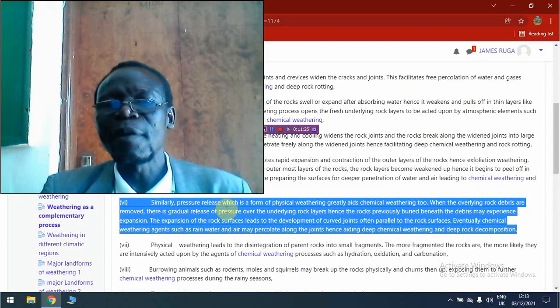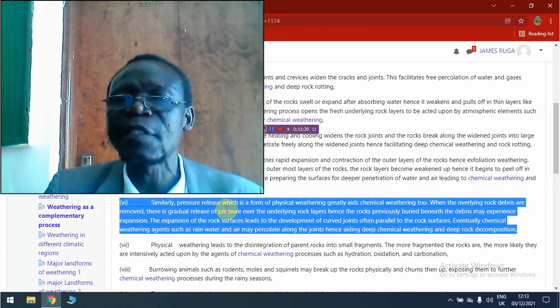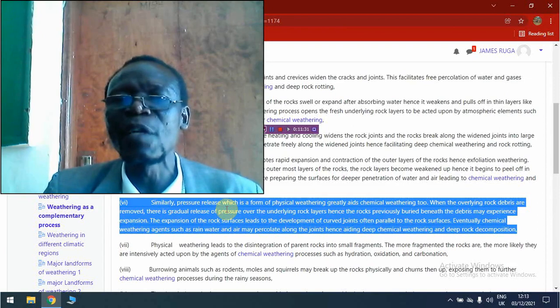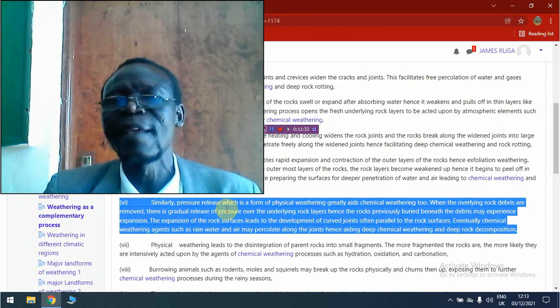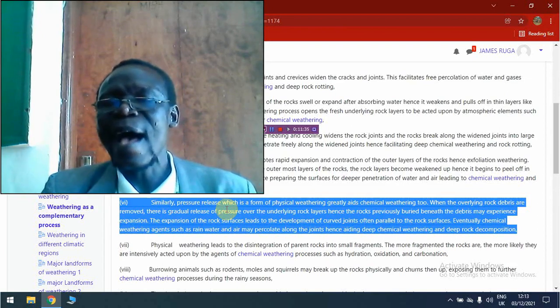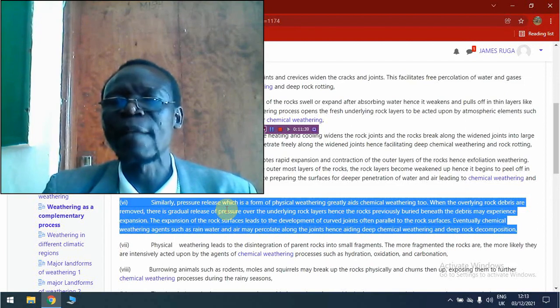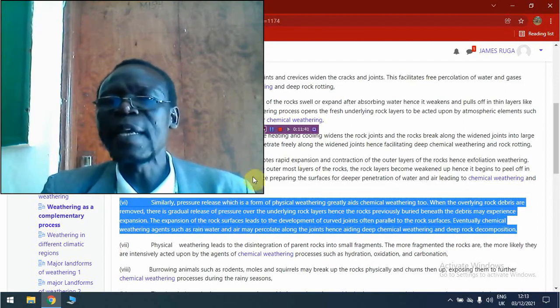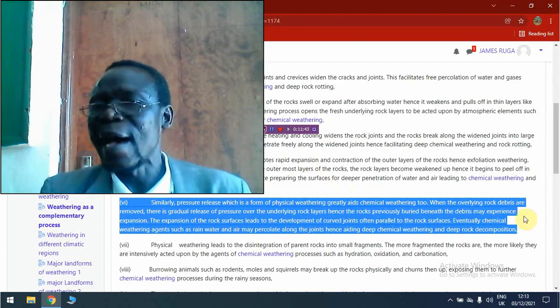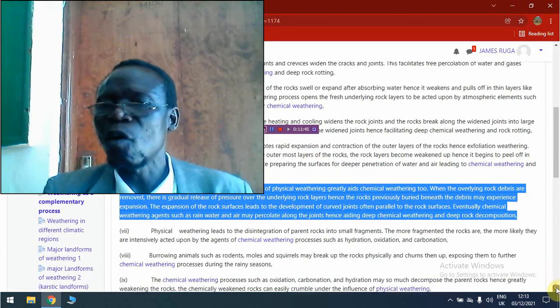Meaning, therefore, the underlying rock layers will be exposed at the surface. And this will eventually be accessed easily by air and water, which are very good agents of chemical weathering. And this will promote very deep chemical weathering and deep rock rotting.